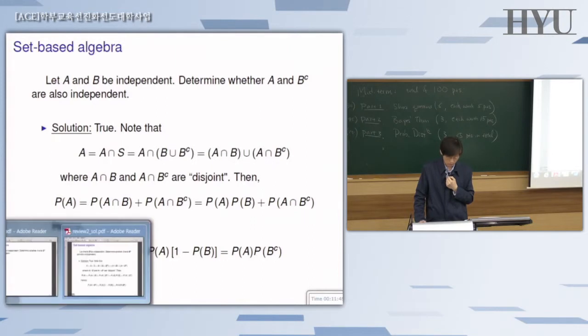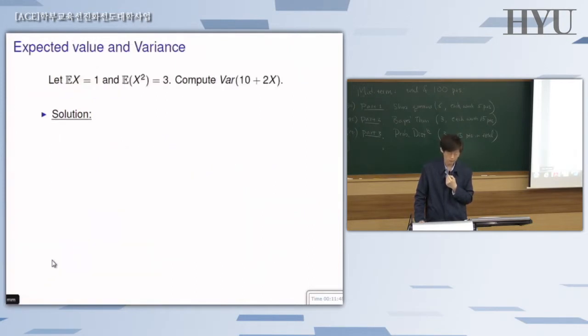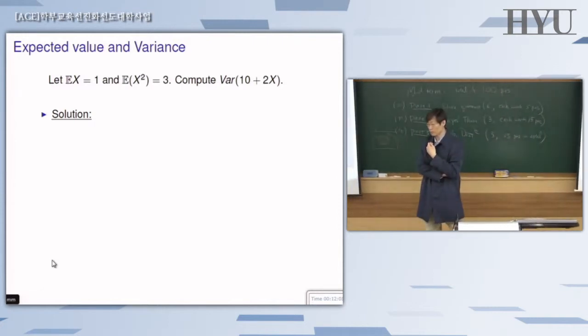Okay, let's go to the next one. This one's easy. Computation: expected value and variance of X. We know that the expectation of X is 1 and the expectation of X squared is 3, and it asks you to compute the variance of 10 plus twice X. Since this one's easy, do it now and then let's compare the answers.